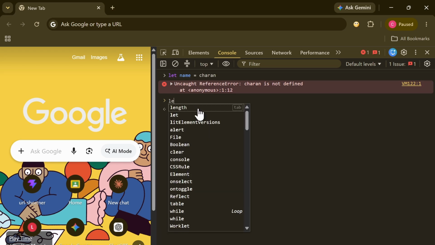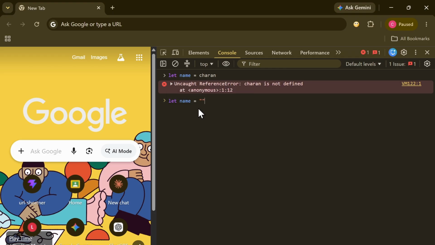So if you see clearly, let name is equals to, always the strings have to be placed in double quotes. If you press enter, now you can see there is no error over here, which is nothing but you have declared the variable called name, and let is a keyword, and the value of the name is Charan. Okay, now you can print the name. See, Charan has been printed.